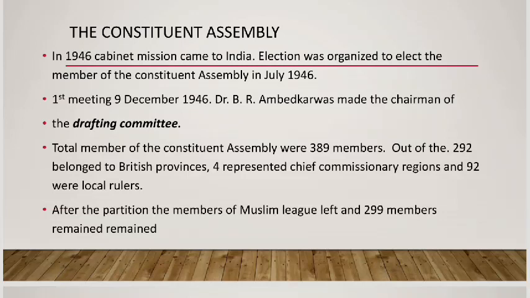In the Constituent Assembly, there were 389 members. Out of them, 292 belonged to the British provinces where Britishers were ruling, 4 represented the chief commissioner regions and 93 were from princely states. There were a number of local rulers, and their representatives were also a part of the Constituent Assembly. After the partition, members of the Muslim League left and 299 members were remaining.